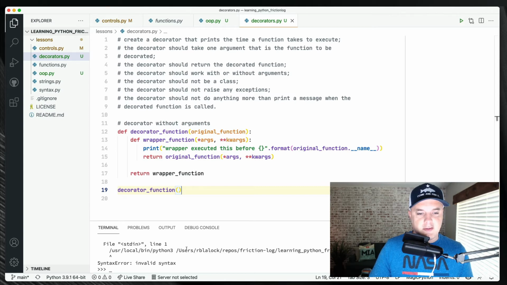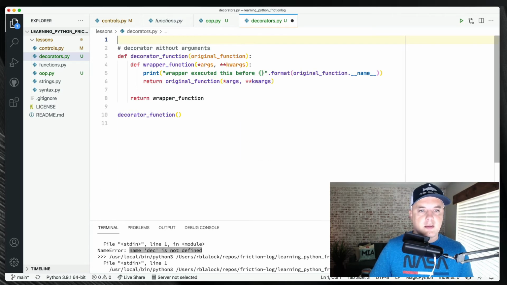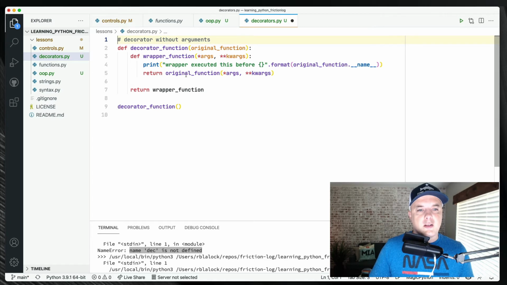Name DEC is not defined. Where is that at? Oh, you need to provide a function in here, right?